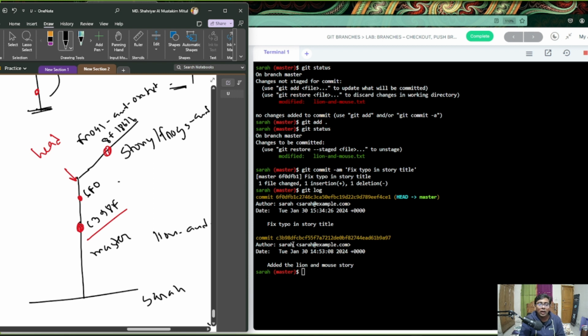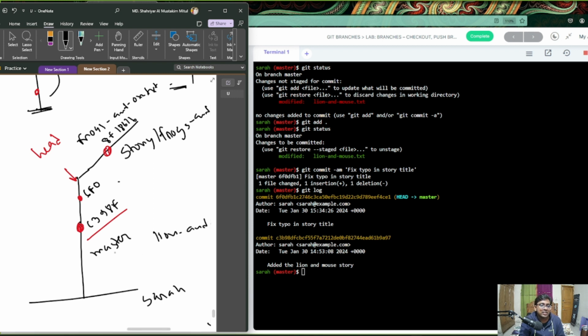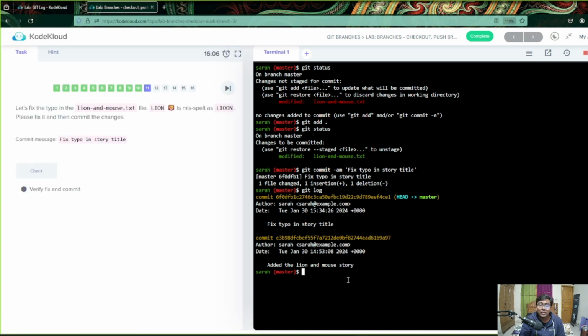Now here you can see the master has two, this has one. If you move to the student frogs branch you will see only one, sorry, it will not have this one. Okay, so we can check this out. Great.